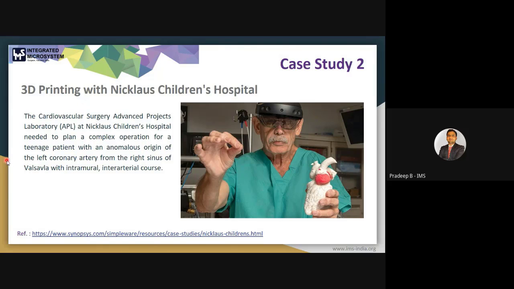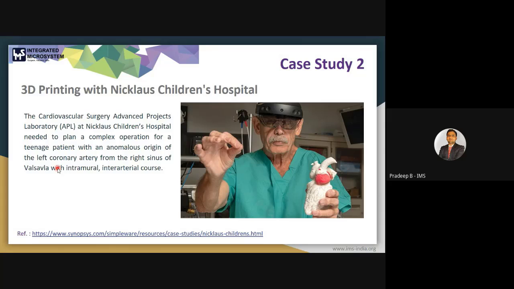This Nicholas Children's Hospital also uses the software because they deal with 3D printing and heart surgery, for better visualization, and they also use it for research purposes and for teaching purposes as well.